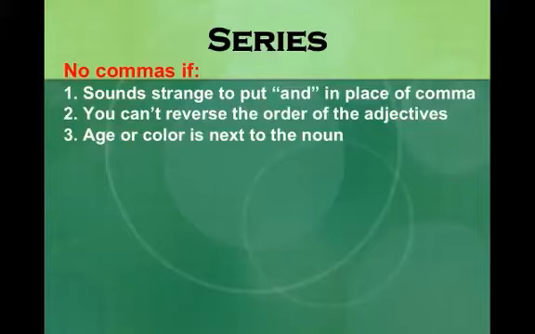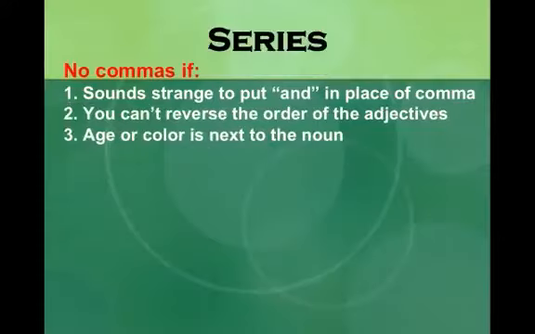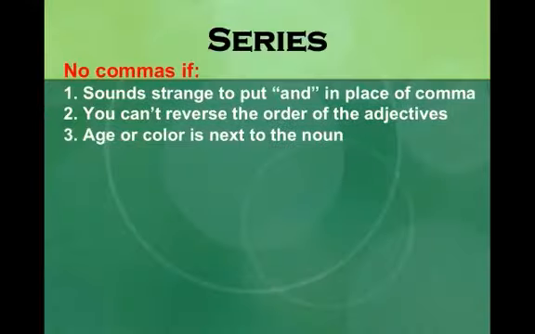Now, of course, there are some exceptions. Here are 3 steps to help you out. Number 1, do not use a comma if it sounds strange to put and in place of the comma. Remember, that's what these commas are doing in an adjective series. They're placeholders for the and. So if it doesn't sound right to put an and in, then you probably are not looking at an adjective series. Number 2, do not use a comma if you cannot reverse the order of the adjectives. And number 3, no comma if age or color is next to the noun.